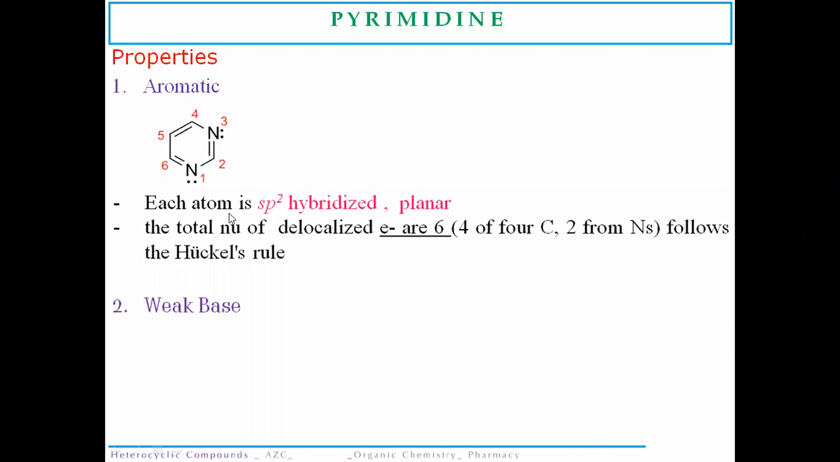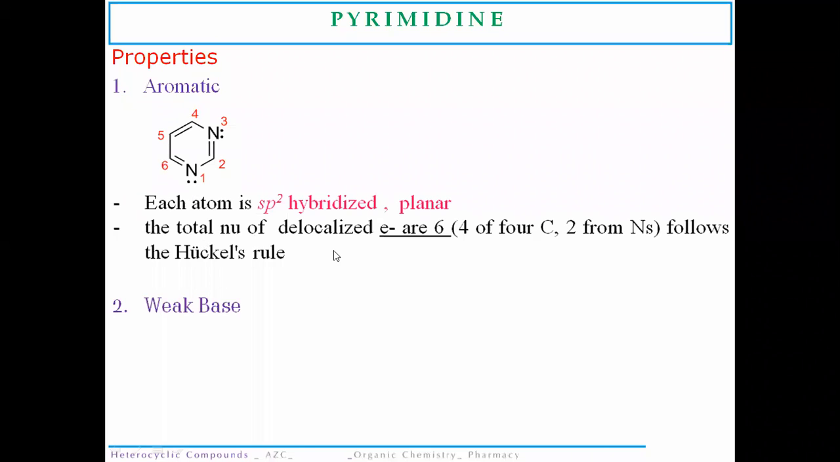This also has two heteroatoms, that is the presence of two nitrogen atoms in the structure of a six-membered heterocyclic ring. But the position of both nitrogen atoms is at alternate positions, that is at position number 1 and 3. Now, like other heterocycles, it is also sp2 hybridized and the structure is planar. So it is going to obey the Huckel rule.